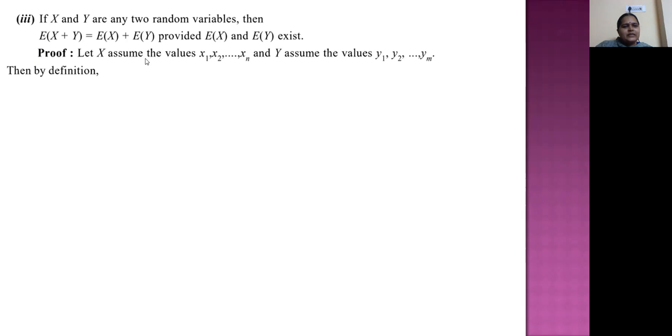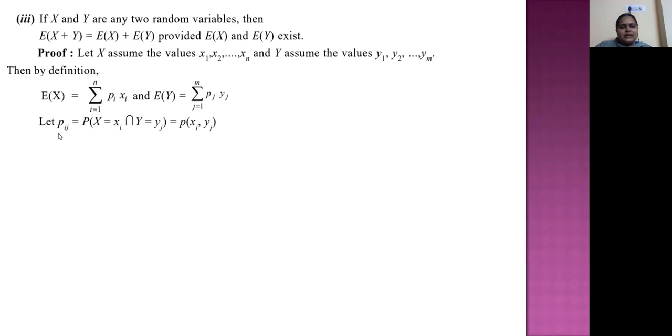Proof: let x assume the values x1, x2 and so on xn, and y assume the values y1, y2 and so on ym. So first one is taking n values, second one is assuming m values. Need not be same. Okay. Then by definition, E of x equal to summation i equal to 1 to n pi xi, and E of y equal to summation j equal to 1 to m pj yj.